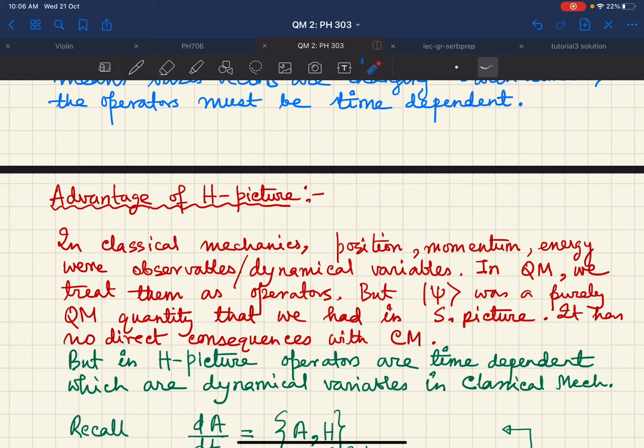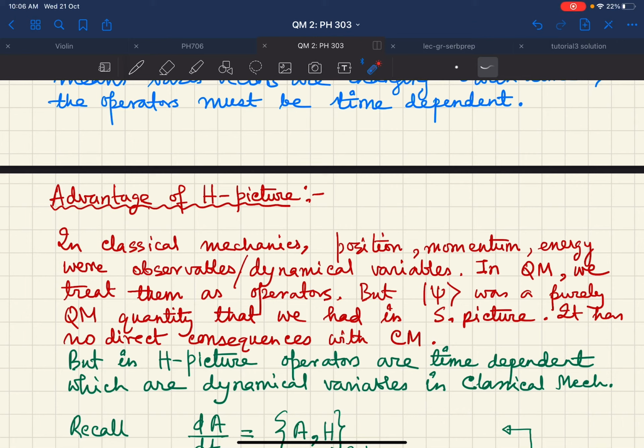The state ket psi has nothing to do with the state of a system in classical mechanics. In classical mechanics, we denote the states of a system by defining x, p and other things, but here the state ket psi does not have any physical linkage or any consequences corresponding to classical mechanics.